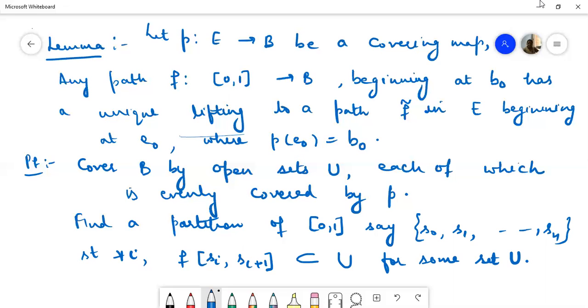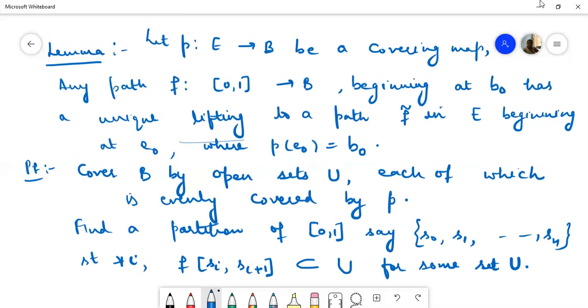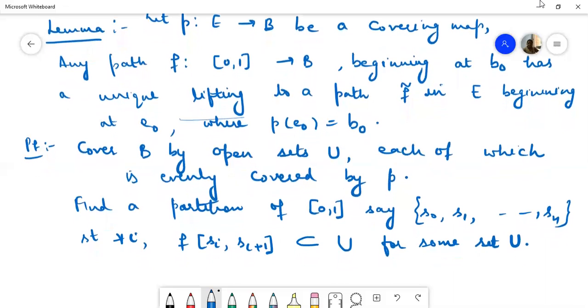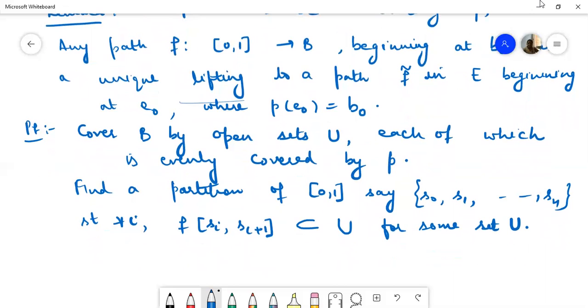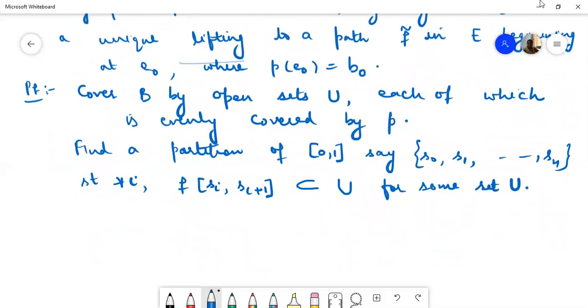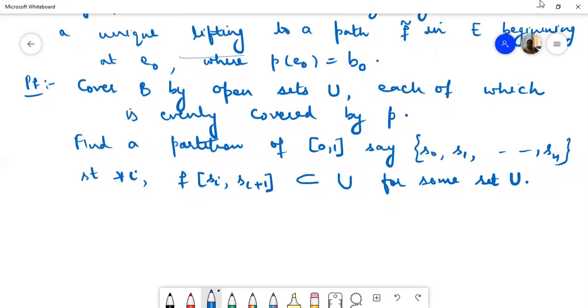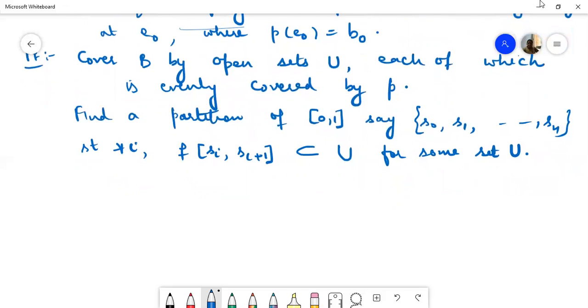This is possible by the Lebesgue number lemma, which says that whenever we have a continuous map P and an open cover of the space B by open sets, we can find a partition of the interval [0, 1] such that f of [Si, Si+1] is contained in some open set of this open covering.